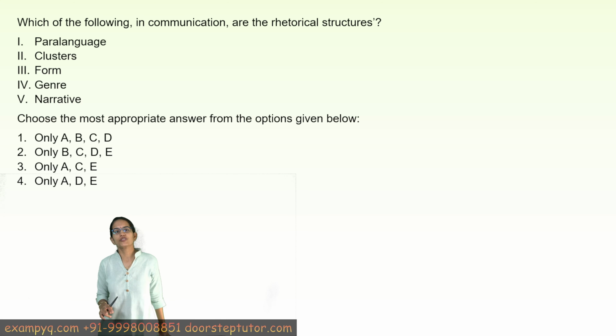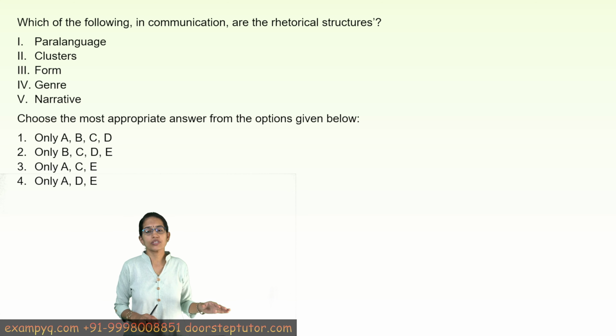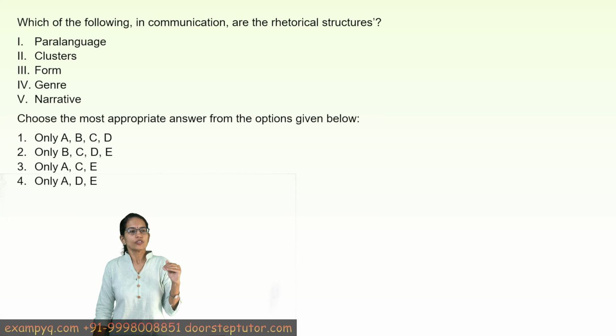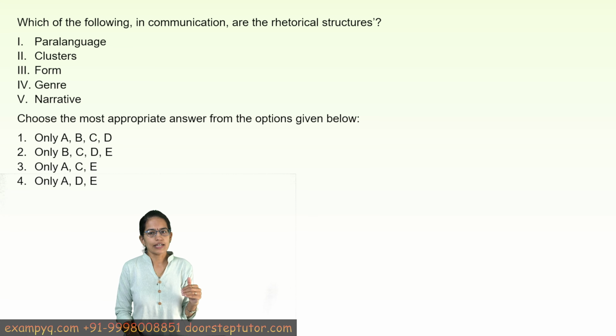Now rhetorical structures, extremely important question. We have covered this in detail, comprehensively, specifically the communication under Aristotelian view. So Aristotelian rhetorical structures we have covered separately, and then the various forms of rhetorical structure. So here the only thing that we need to remember is clusters, form, genre and narratives.